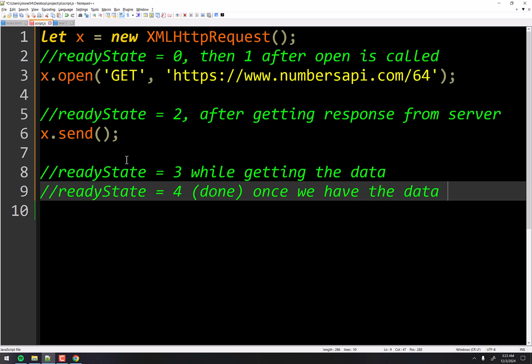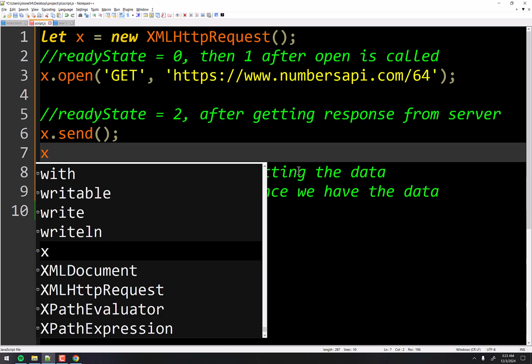Okay, so notice there's only a few lines of code here. I've just got a bunch of comments right here. But now we have this, and what we want to listen for, we want our object to listen for the ready state change. That's just like you can listen for a click or a button push or whatever. You can also listen for a ready state change. So let's do that right here.